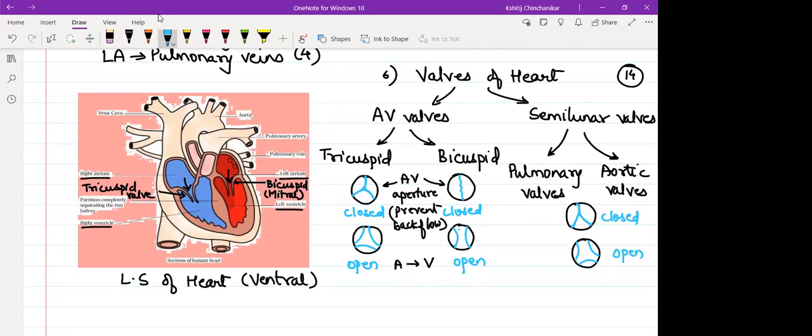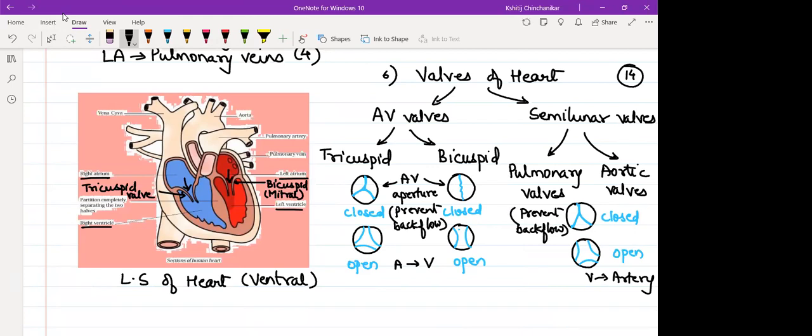So when the semilunar valves are open, they will allow the blood to go from ventricles to their respective artery. Left ventricle से aorta में गया, right ventricle से pulmonary artery में गया. So when they are closed, they will also prevent backflow. Because valve का काम क्या है?